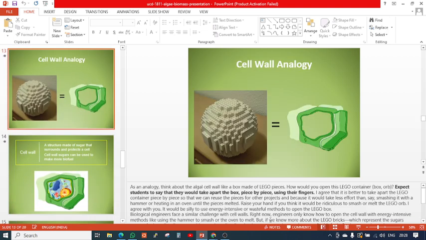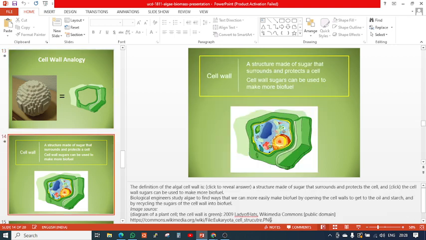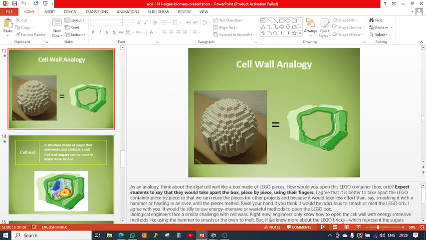So for the cell wall analogy, you just have to see in this figure how the cell wall of the algae is structured. The cell wall is like a box model, like the Lego structures we played with as small children. So the cell wall of algae is like that, and students can take a part of that. This is very unique, and you can easily rearrange it like a Lego box.